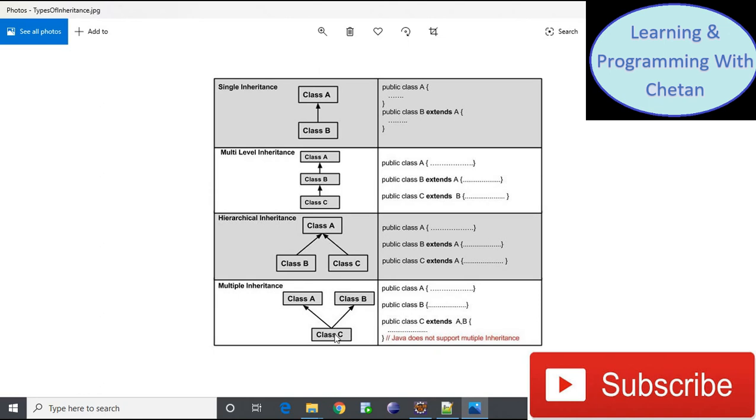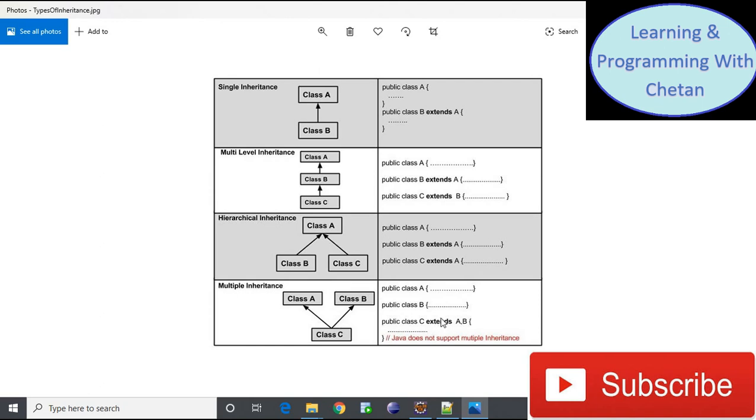For example, suppose we have three classes, class A, class B and class C, and class C is extending class A and class B. Now suppose class A has a method print message and similarly class B also has a method with the name print message. In my test class I have created an object of class C and by using the class C object I am calling the print message method. It will create an ambiguous situation for the JVM about which method it should call, because class A and class B both contain the print message method. So to avoid this confusing situation at runtime, Java does not support multiple inheritance.